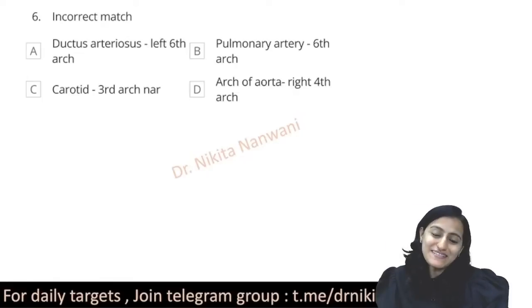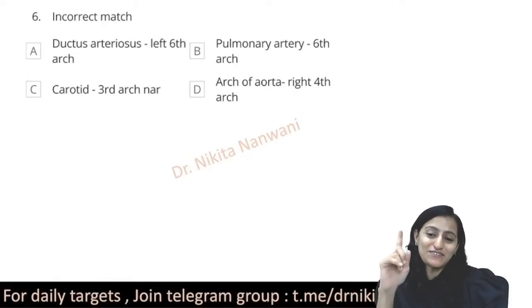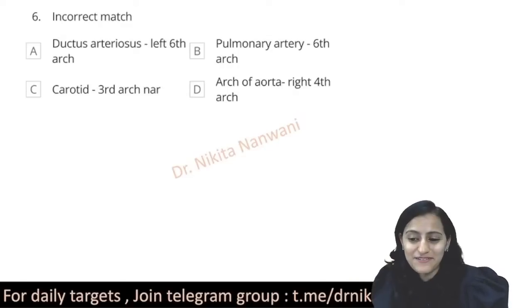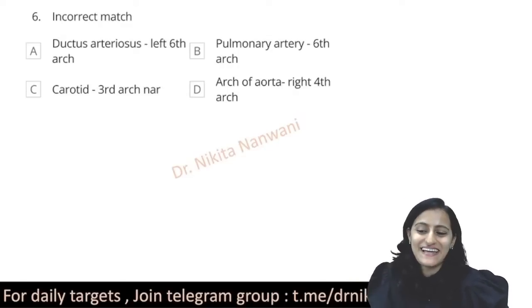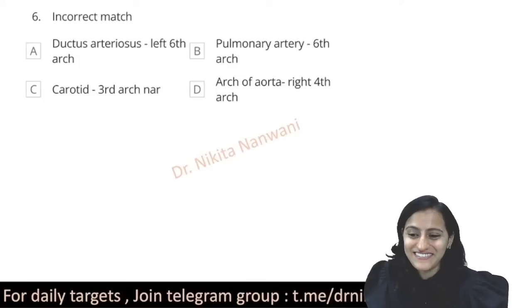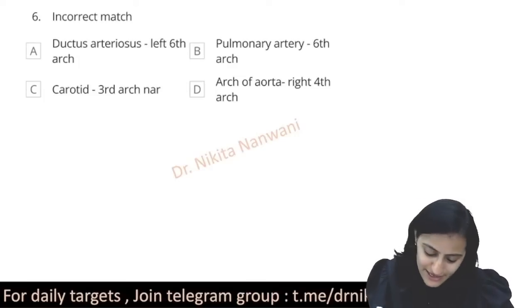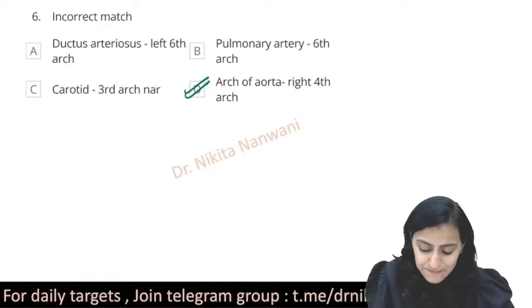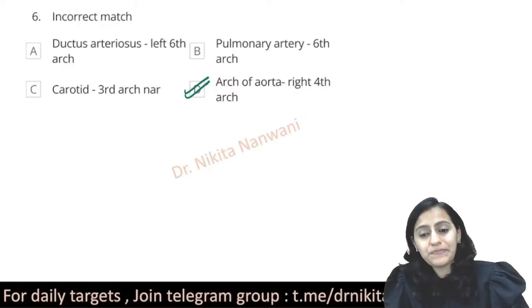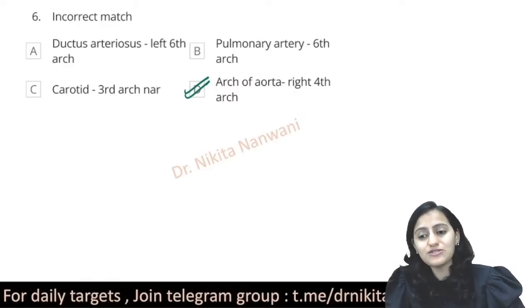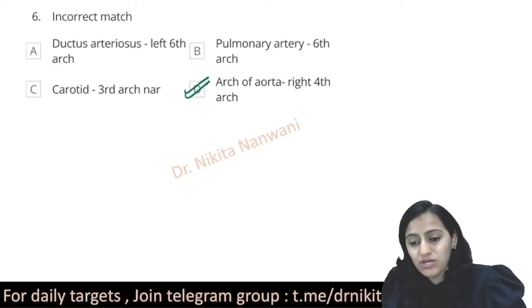So I had shared this video also, the aortic arch derivatives, on day 1 when we started the 140 days timetable for NEET PG as a daily target video. Yes, thank you so much, Ajit. Absolutely right, it is D. So the incorrect statement here is arch of aorta is from the right fourth arch.